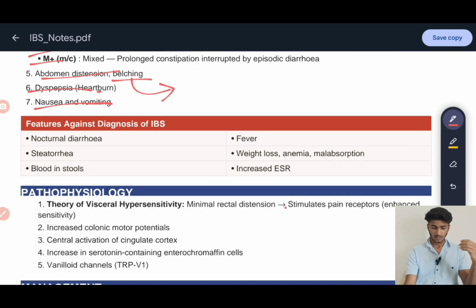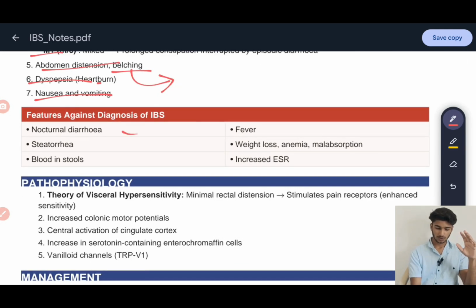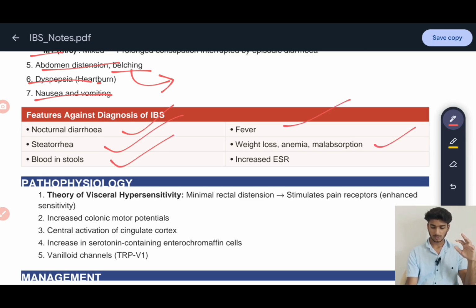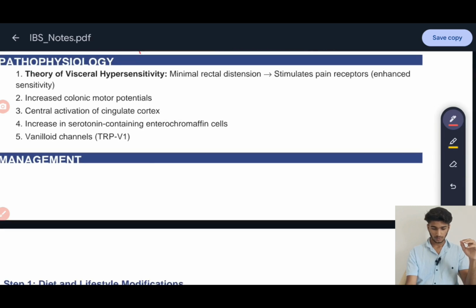Then there are features against the diagnosis of irritable bowel syndrome. If you suffer nocturnal diarrhea, steatorrhea, blood in stool, fever, weight loss, anemia, malabsorption, or an increase in ESR, these are just the false features where you will experience this irritable bowel syndrome. What is the pathology of this irritable bowel syndrome?